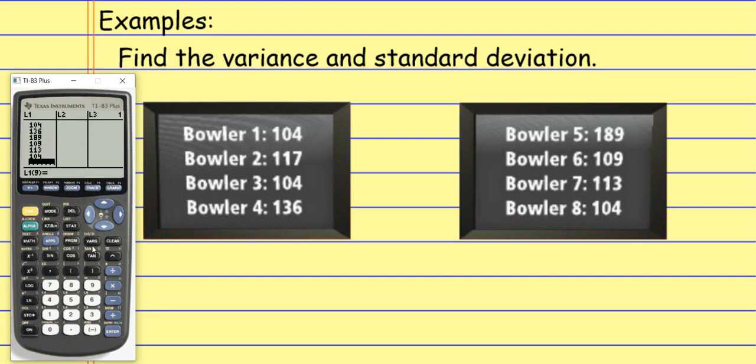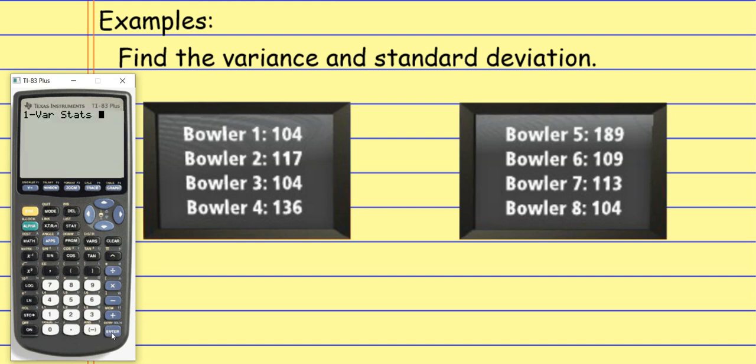And so I have all of my values punched in here. And once I have those values punched in, I'm going to go back to the stat menu. So over here, stat. I'm going to go over to calculate, and I'm going to calculate one variable statistics. So I hit one variable statistics, and that's because we're only looking at one thing. We're looking at bowling scores, and that's it. These aren't paired up with anything else.